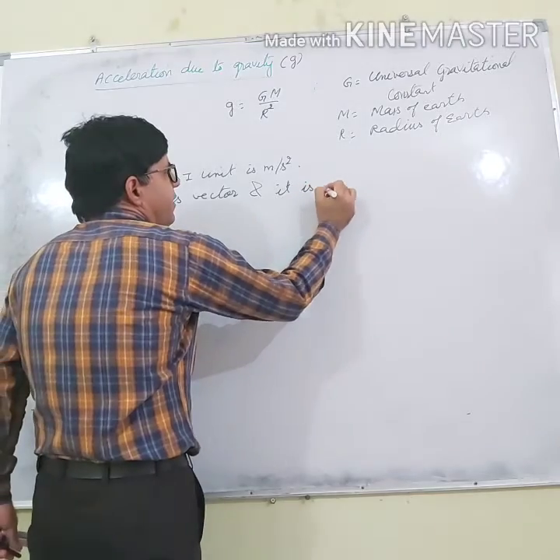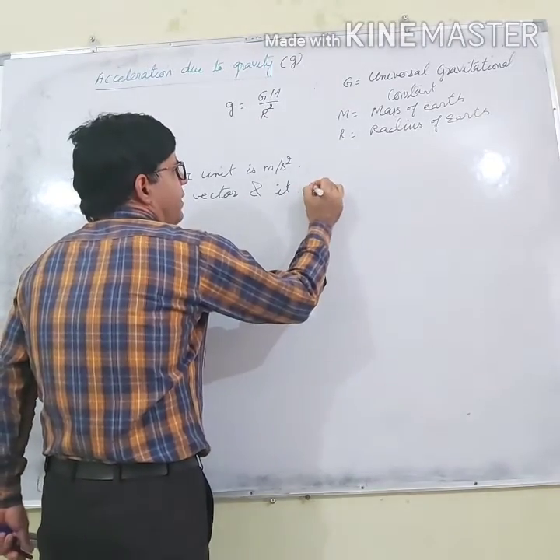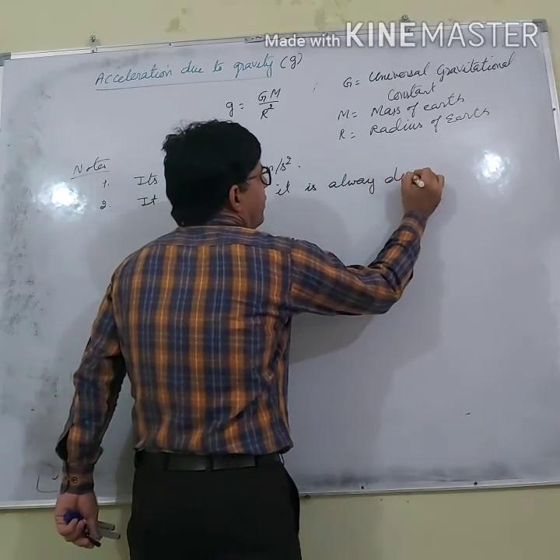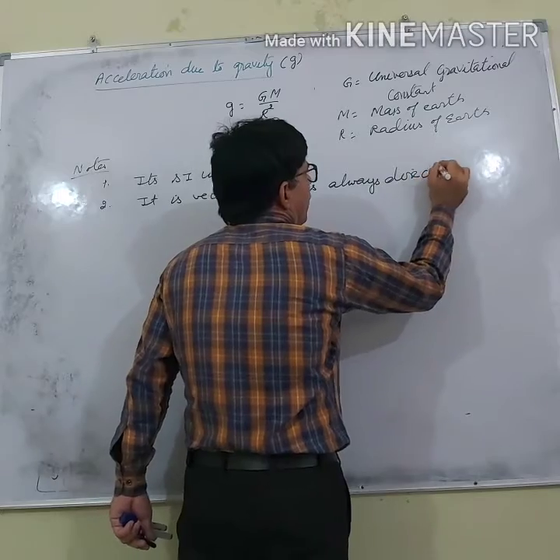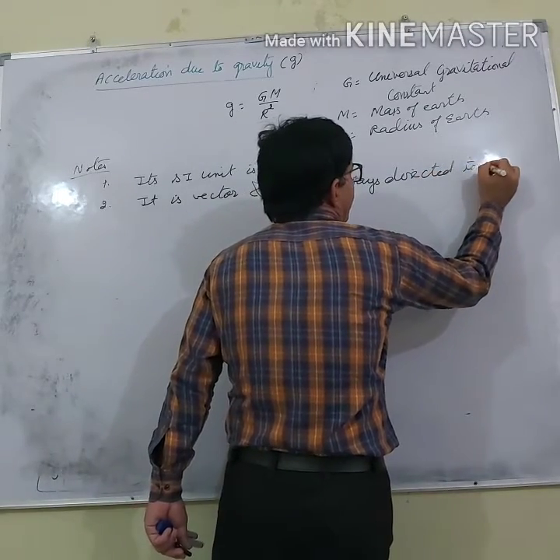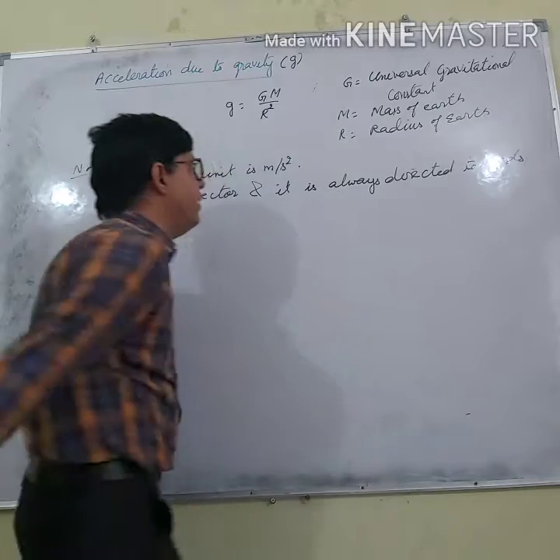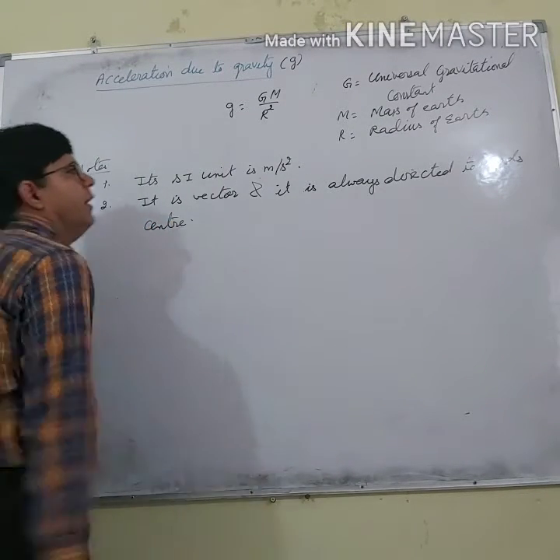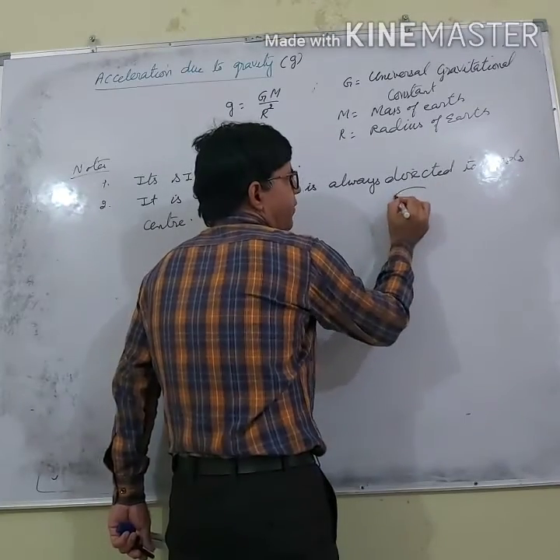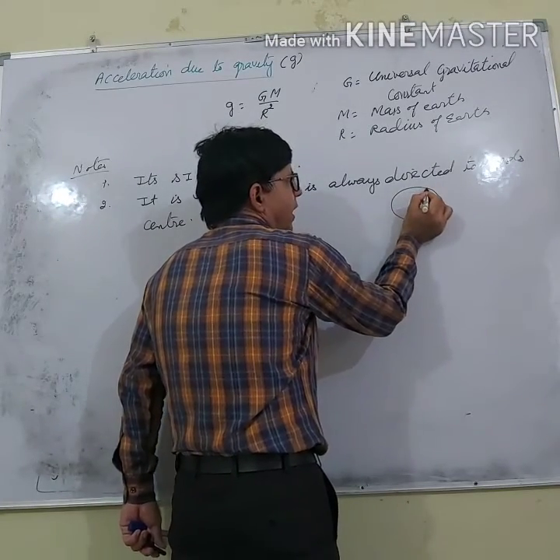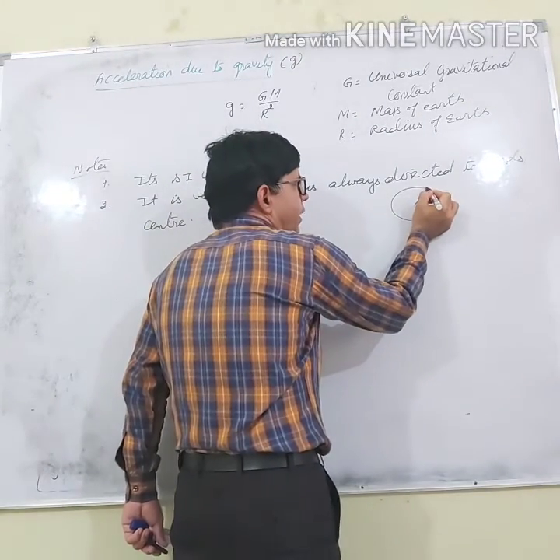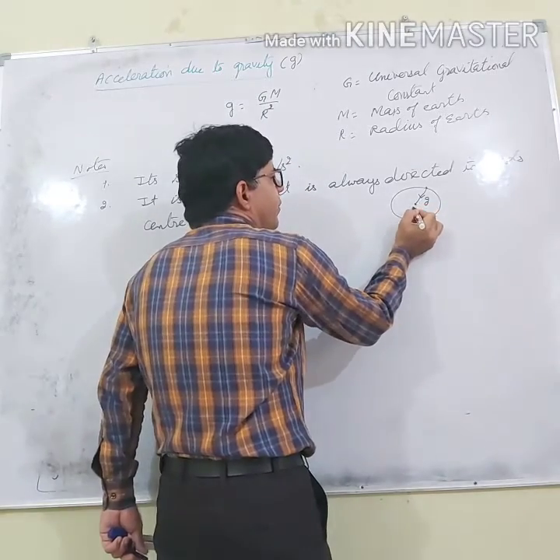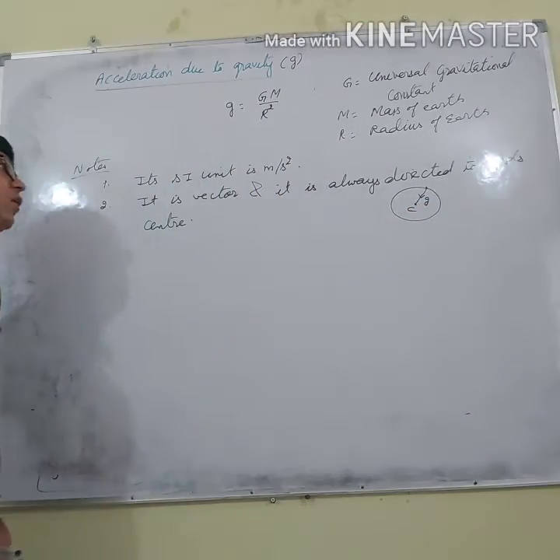Its direction is always directed towards the center of the earth. What does it mean? It means that if this is the earth and we are here, body is here, so what is the direction of acceleration due to gravity? It will be always directed towards the center of the earth.